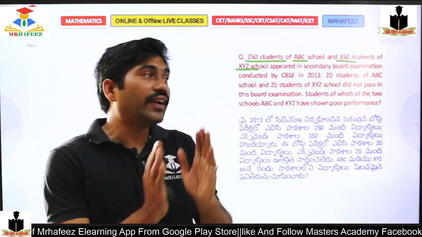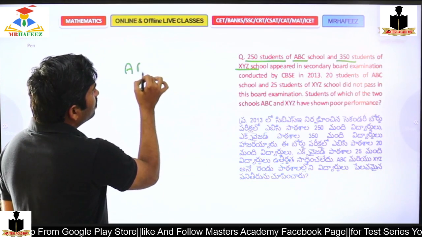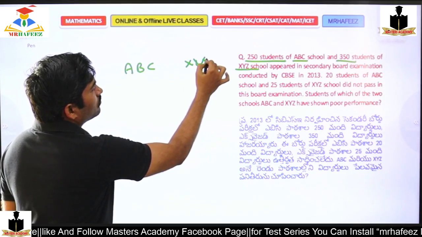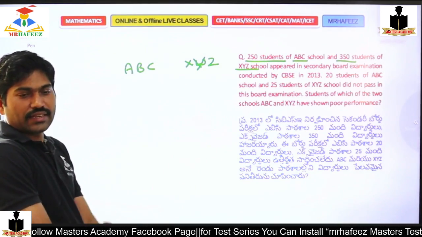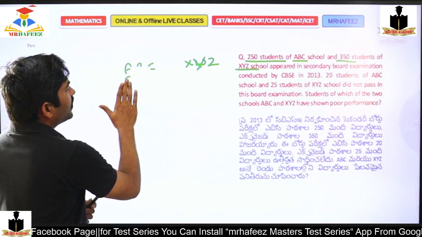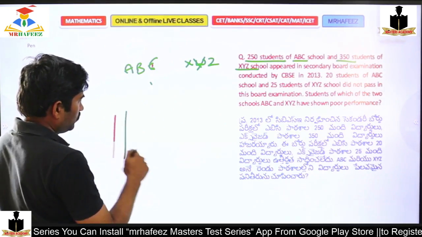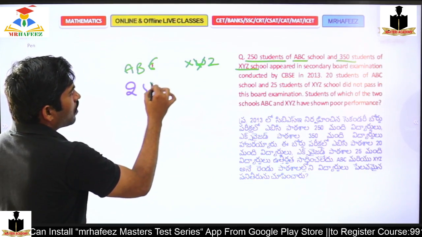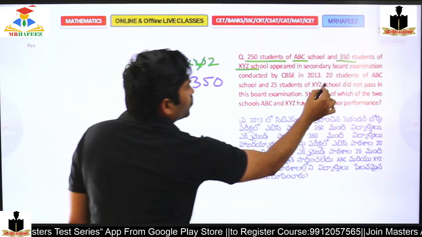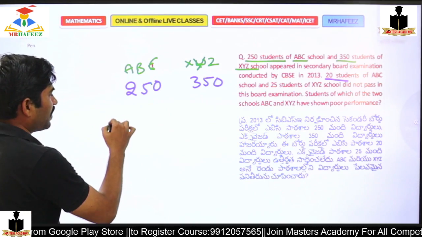So ABC and XYZ. Number of students here are 250, and number of students here are 350. So 20 students from ABC school and 25 from XYZ school did not pass, that means they failed.